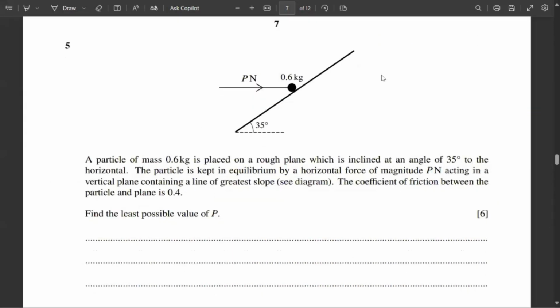Let's start with the fifth question. A particle of mass 0.6 kg is placed on a rough plane. Now, by the word rough, we can understand that this question is particularly about friction. The plane is inclined at an angle of 35 degree to the horizontal, as given in the diagram. The particle is kept in equilibrium.